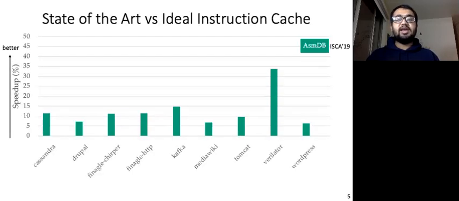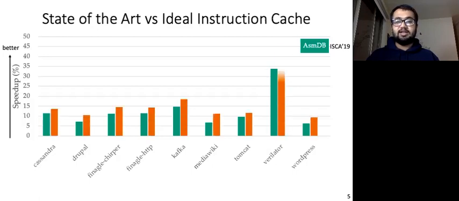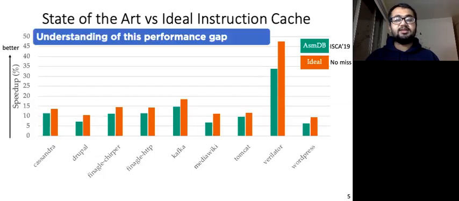We evaluate ASMDB's speedup for 9 data center applications and compare this speedup against the speedup of a simulated ideal cache. This ideal cache has infinite capacity and therefore does not suffer any misses. We find that there is a significant performance gap between speedup provided by ASMDB and the speedup of an ideal cache. In this work, we first study and understand the reasons behind this performance gap.